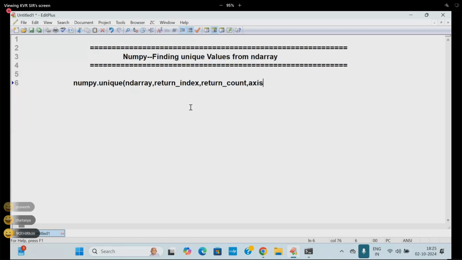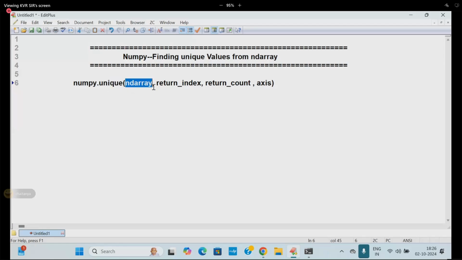Now I'm going to talk about axis. So, online students, carefully try to follow. These are the parameters: ndarray object, return underscore index, return underscore count, and I'm going to talk about what? Axis. Shall we start now? So, unique will work out like our code which is written. Shall I show you the documentation now? So, what is the use of this unique?